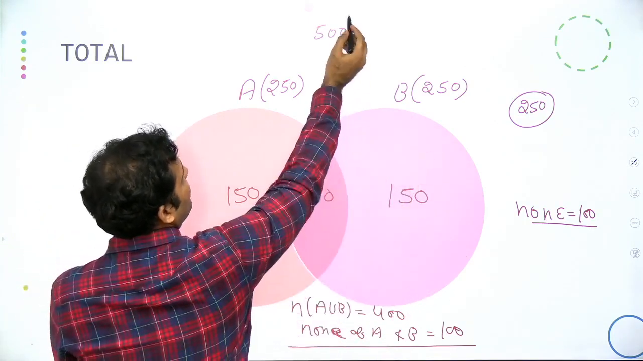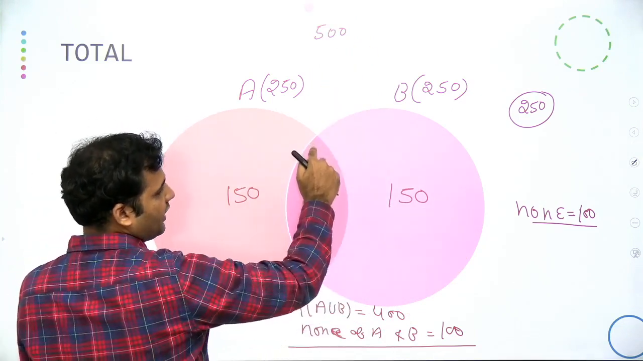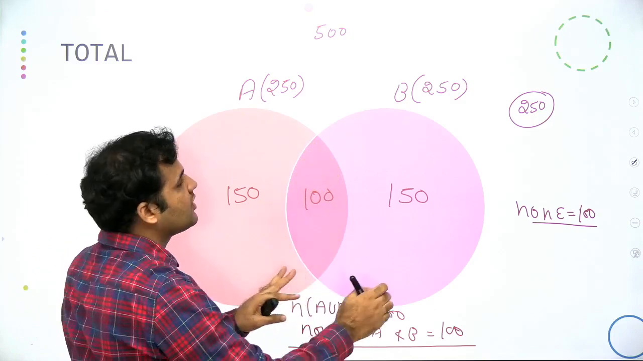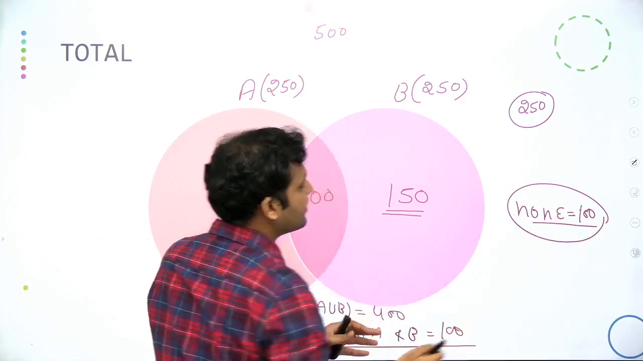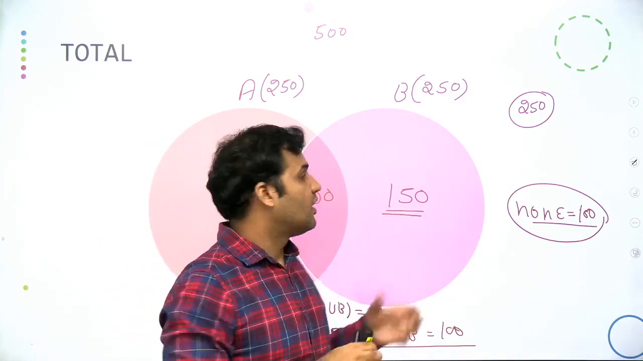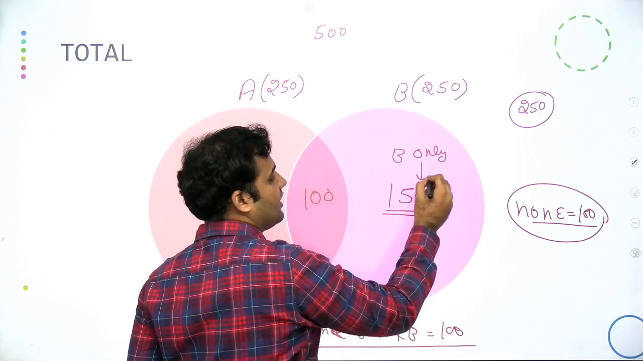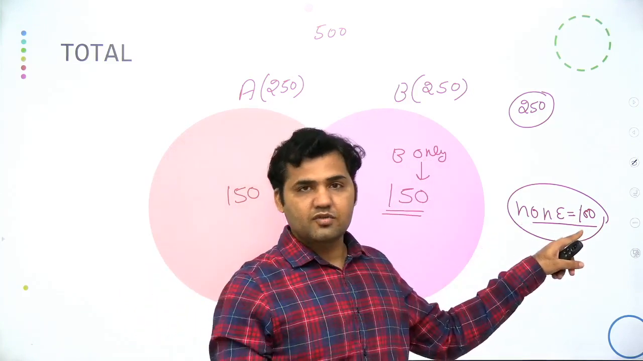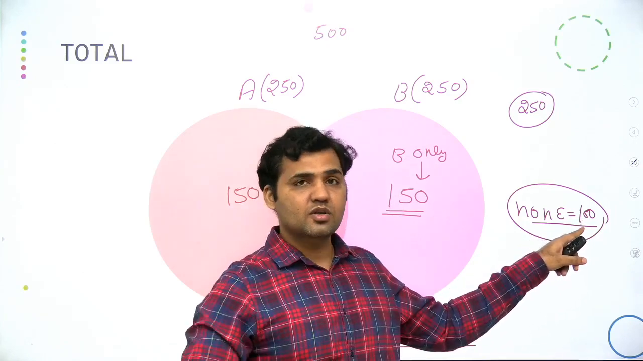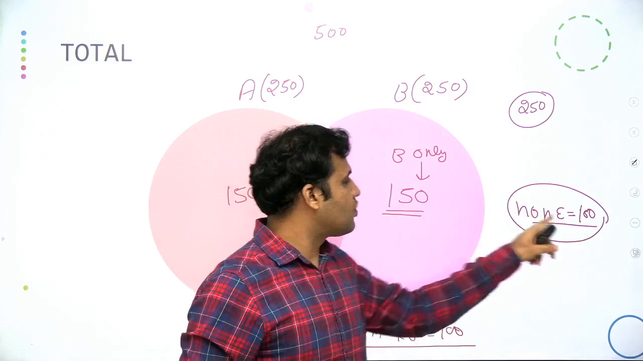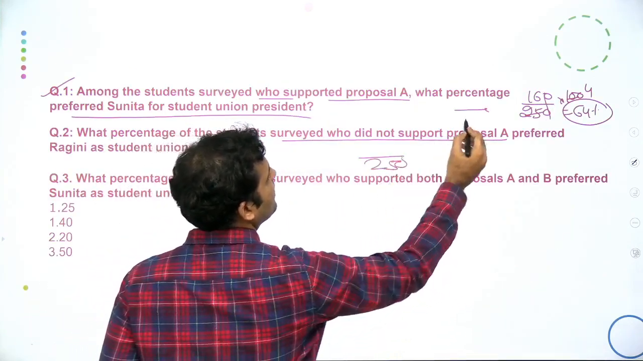So we have the total sample space of 500. 250 are supporting A. The students who are not supporting A are these 150 students and these 100 students. These 150 are supporting B only, so that means they are not supporting A. And these 100 are the students who are preferring none of the proposals. That means these 100 are also not supporting A. So total 250 are the students surveyed who are not supporting the proposal A.